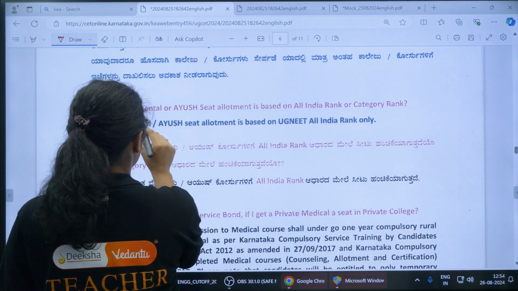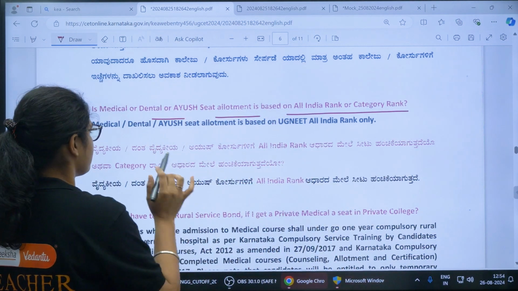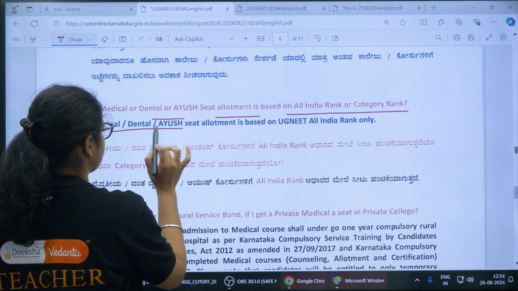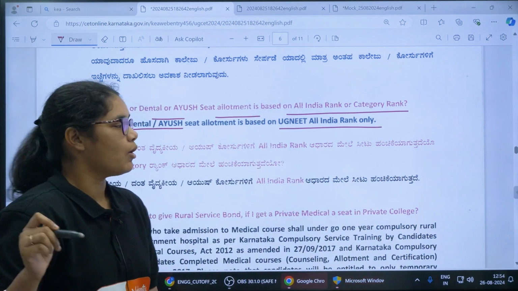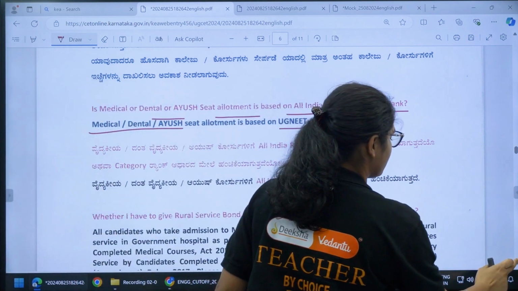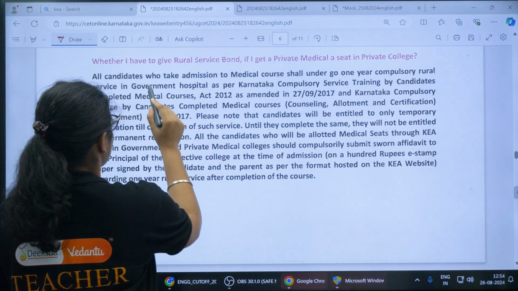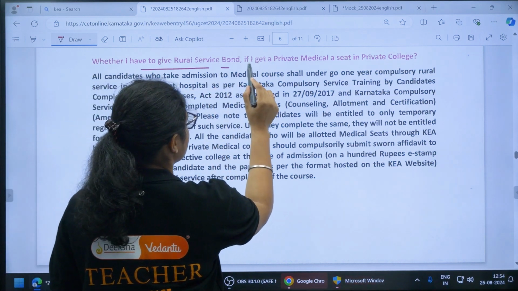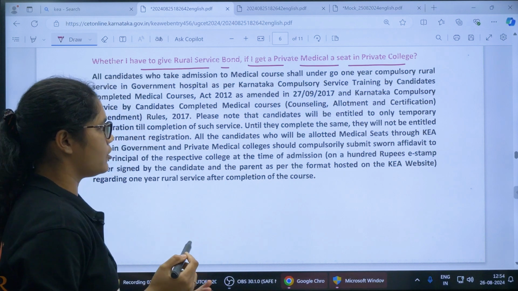Is medical, dental or AYUSH seat allotment based on the all India rank or category rank? That is very clear here: medical, dental and AYUSH seats will be based on the UG NEET all India rank. So based on your all India rank you will be allotted the seat. Okay, next here, whether I have to give a rural service bond if I get a private medical seat in a private college.